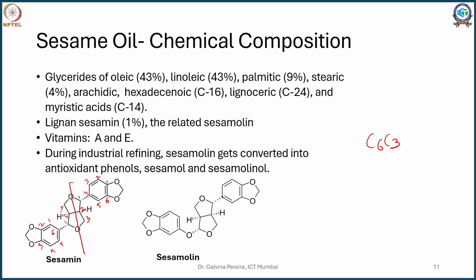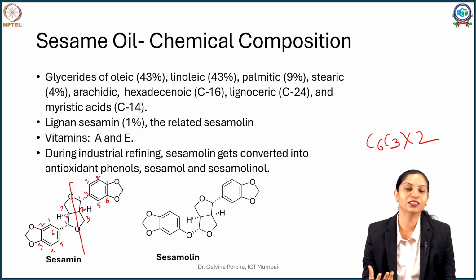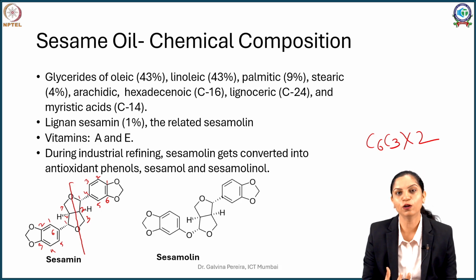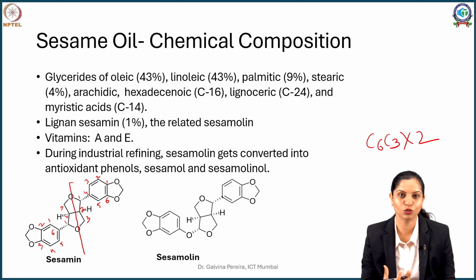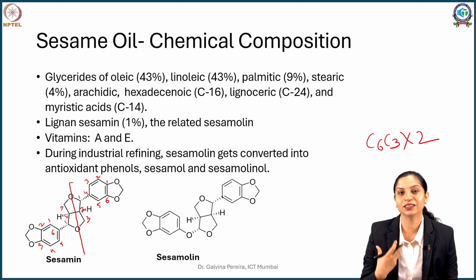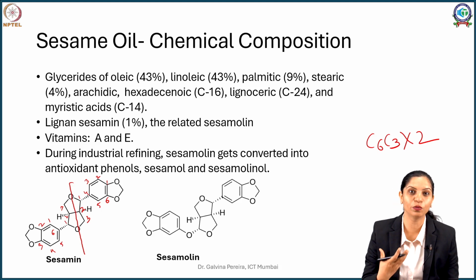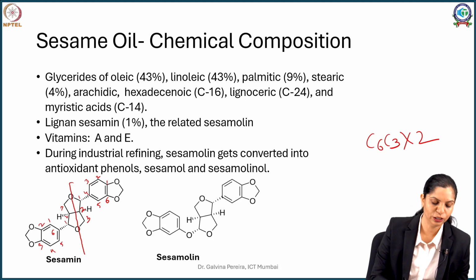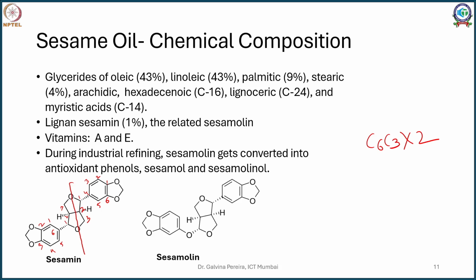So lignans are basically dimers of C6C3, which are there in nature, and some of these lignans have estrogen like activity, and they are also known as phytoestrogens. So sometimes, when you consume excessive sesame seeds, they are attributed to estrogenic activity because they act like a phytoestrogen. So the common lignans which occur in your sesame oil are your sesamin and sesamolin, with a little difference.